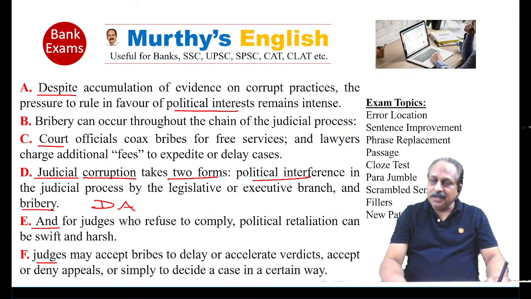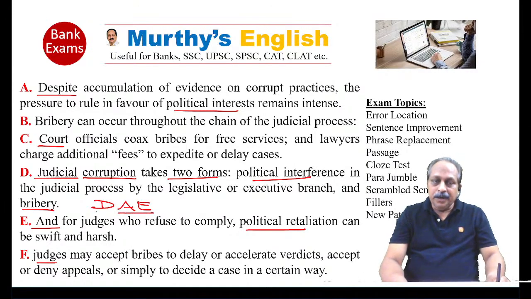It depends on the sentence. Despite accumulation of evidence on corrupt practices, the pressure to rule in favor of political interest remains intense. Political interest, political retaliation. Based on that, for judges who refuse to comply, political retaliation can be swift and harsh.